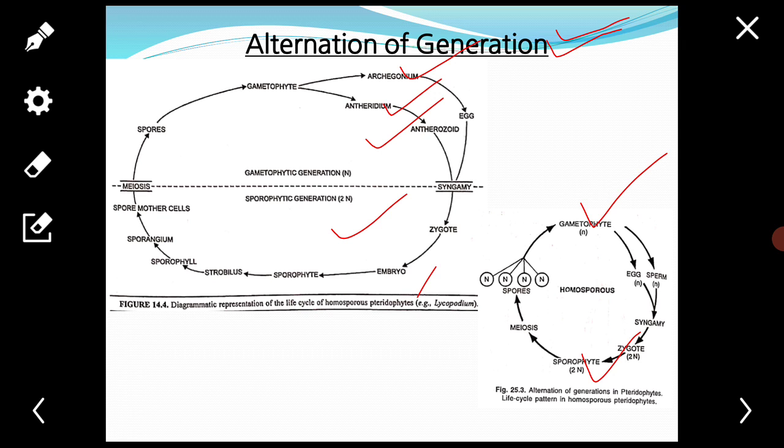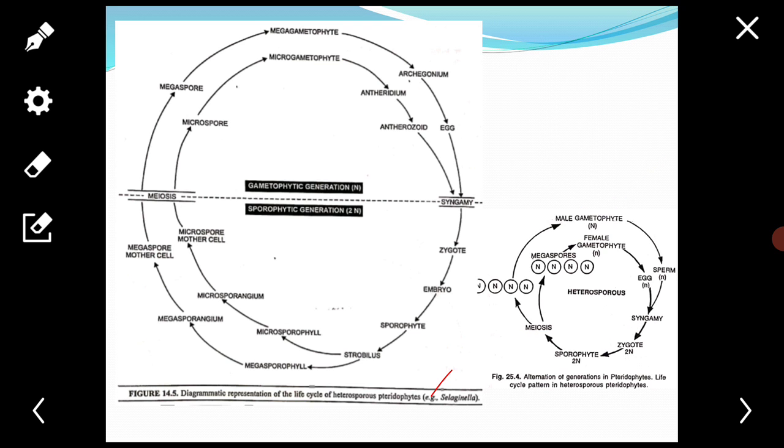The gametophytes of heterosporous pteridophytes, example Selaginella, Marsilea, are highly reduced, usually endosporic, and unisexual, means dioecious.